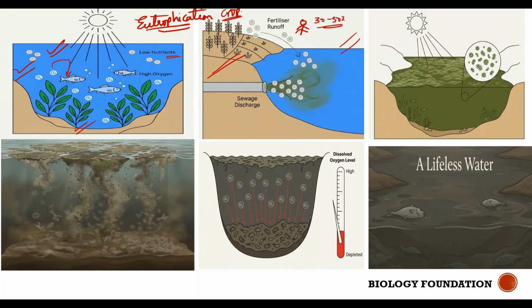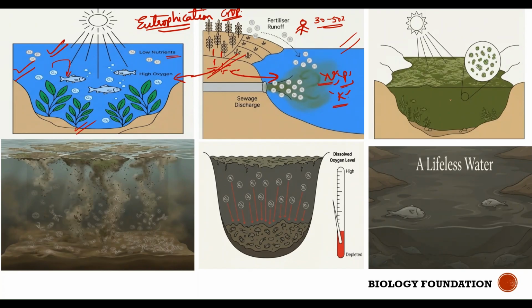Okay, remaining, what will happen? It gets accumulated in the soil. When there is rain, what will happen? These chemicals get released into the water body. Now this water body is completely contaminated because of this waste from fertilizers, excess fertilizers, which are rich in nitrogen, phosphorus, and potassium. So the water body is highly contaminated because of the release of fertilizers which are rich in these elements, that is nitrogen, phosphorus, and potassium.